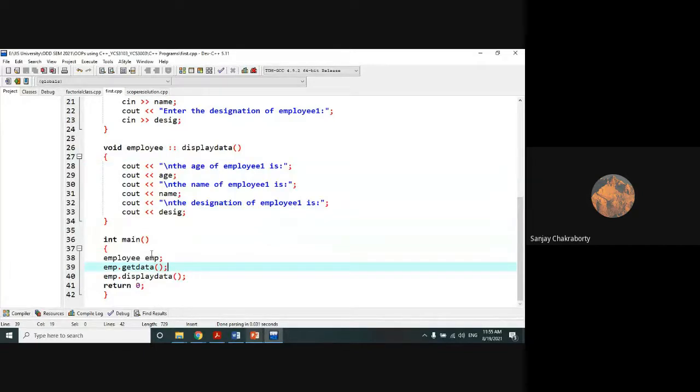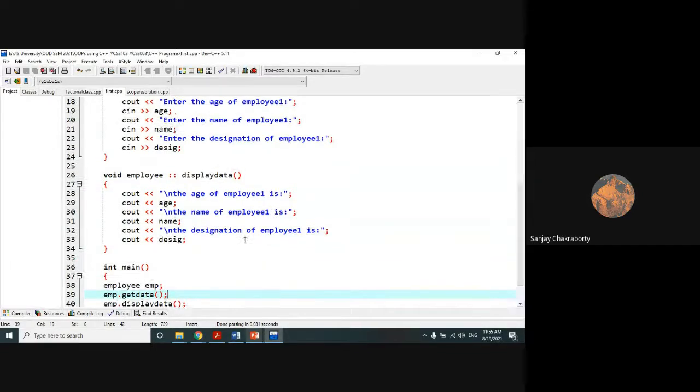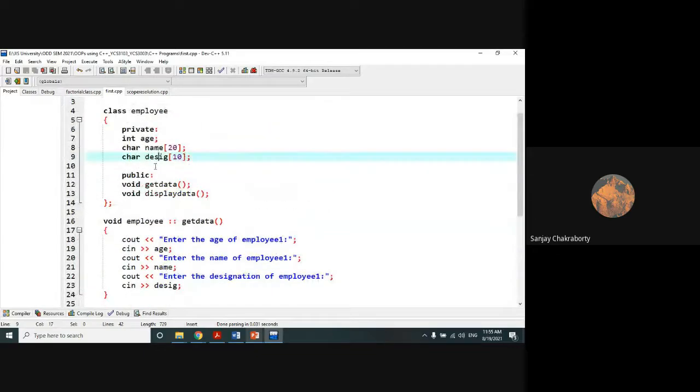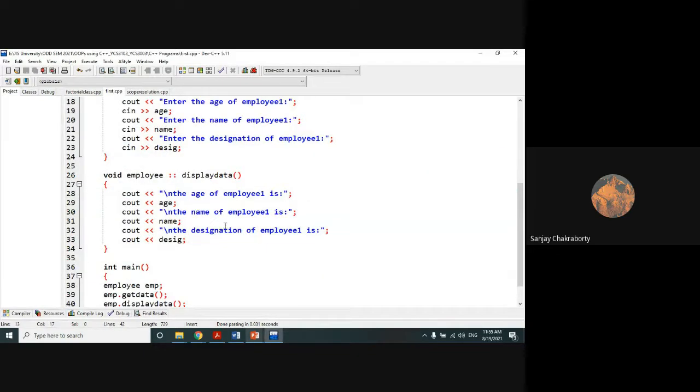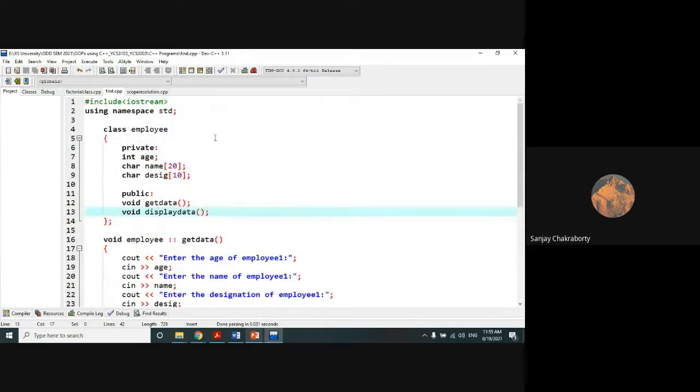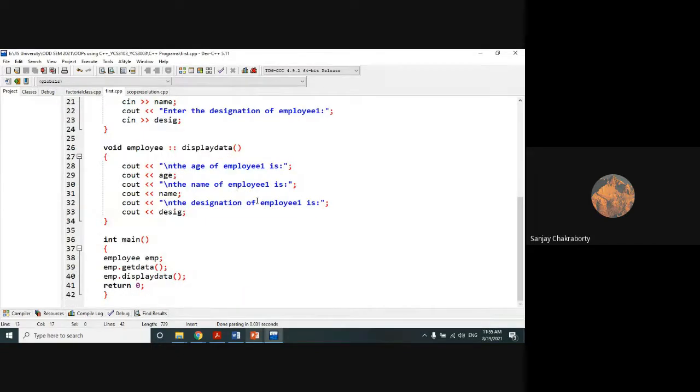Now go to the main method. In the last class I told you, if you want to access these data members and member variables, any one of them or both, then we have to create the object of this class. Until we create the object, this class does not occupy any memory in your computer system. Because class is an abstract concept and object is a physical concept. I have extensively discussed it.